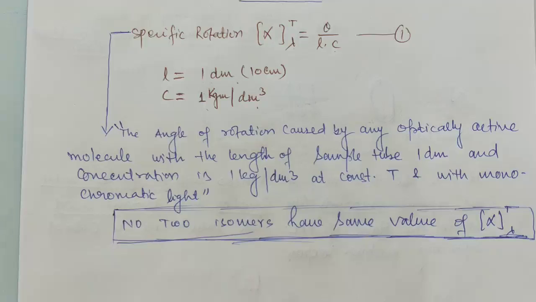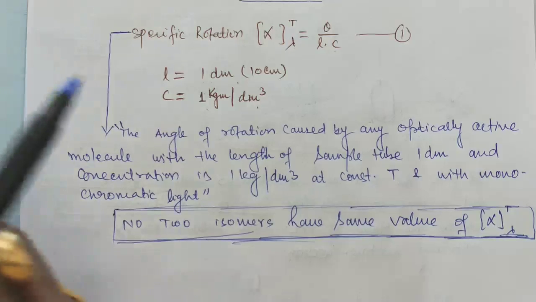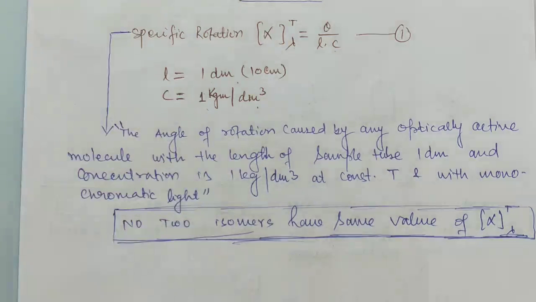If not, your molecule is new. So in this way, this measurement helps in the discovery of new molecules. So this is a very, very important property.